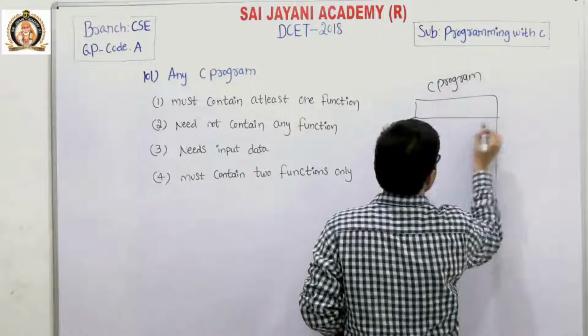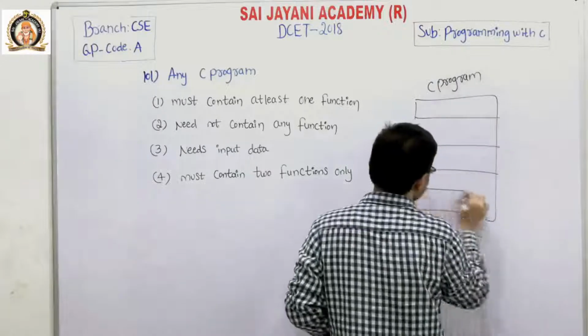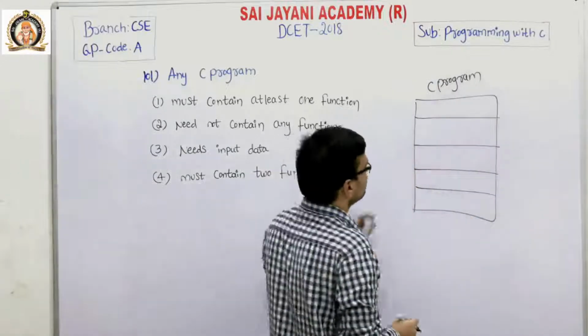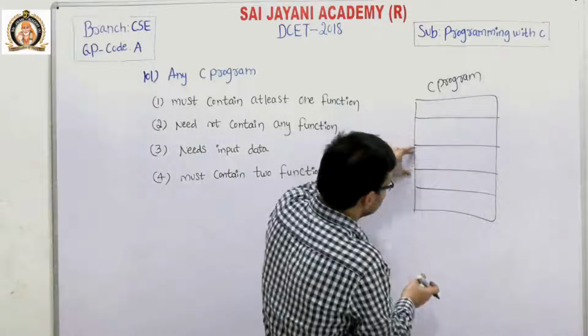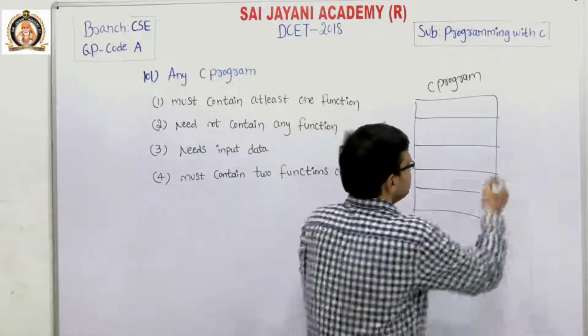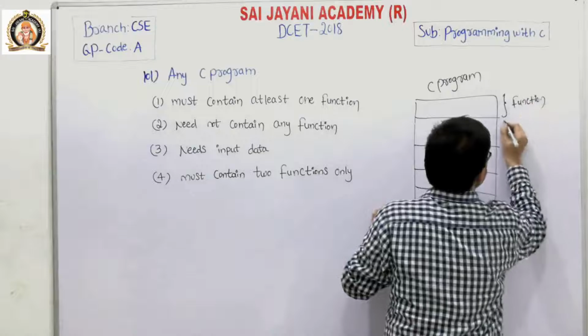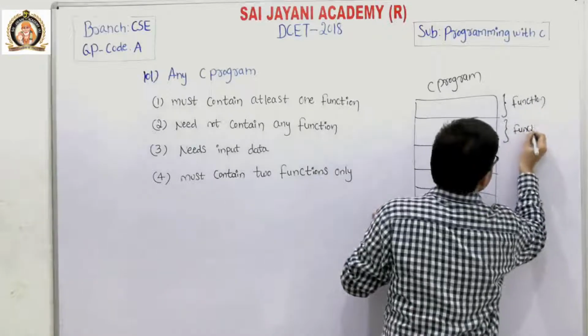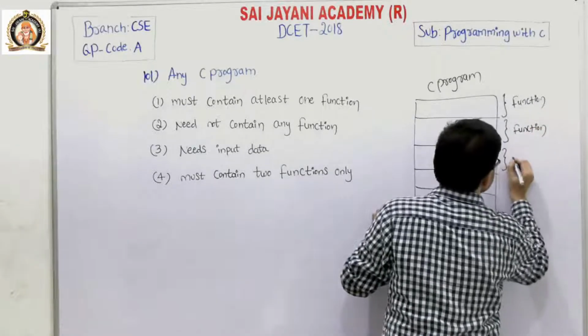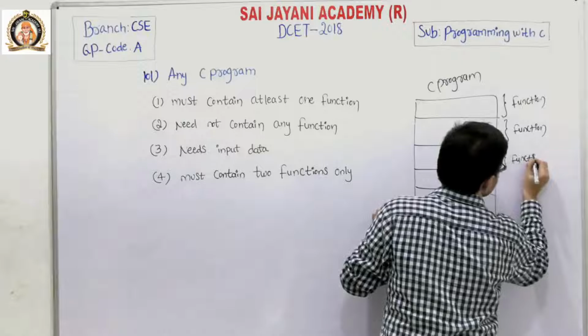A large C program is divided into sub-programs. Each sub-program is called a function.